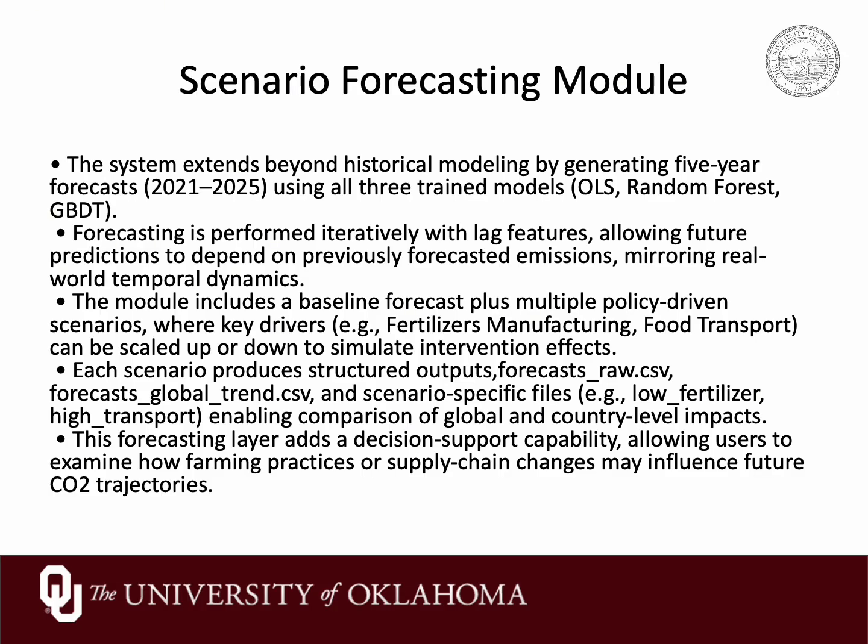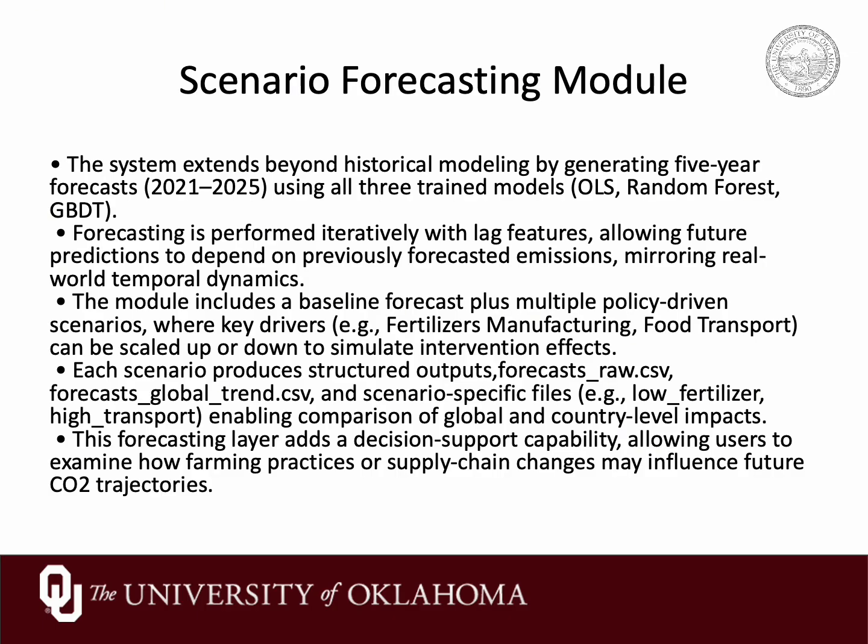We then define three scenarios: the first is the baseline, where the drivers stay at the latest levels; the second is low fertilizer, where the fertilizer related variables are scaled down, for example multiplied by 0.9; and the third is high transport, where the food transport related variables are scaled up, for example multiplied by 1.2.